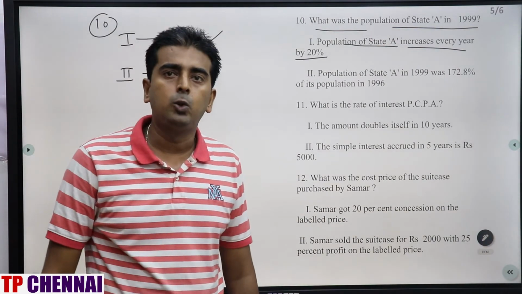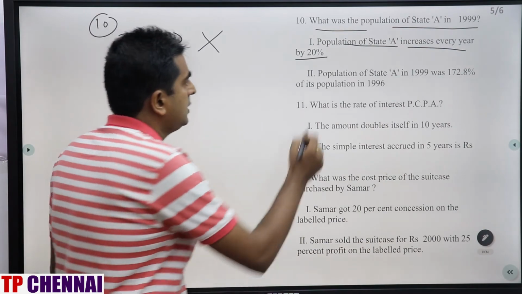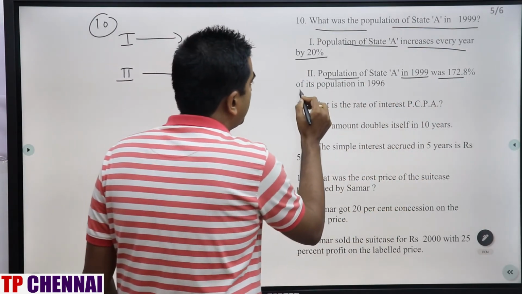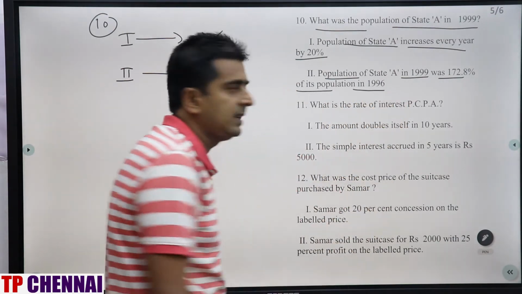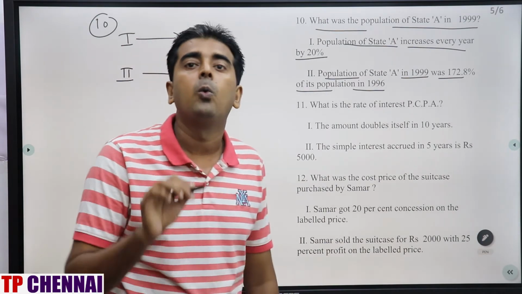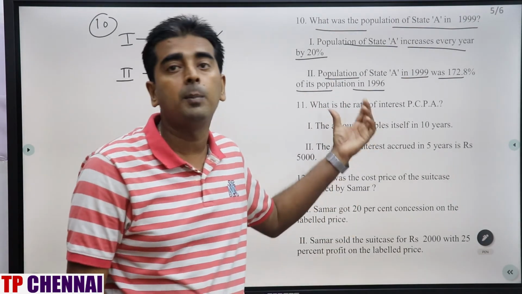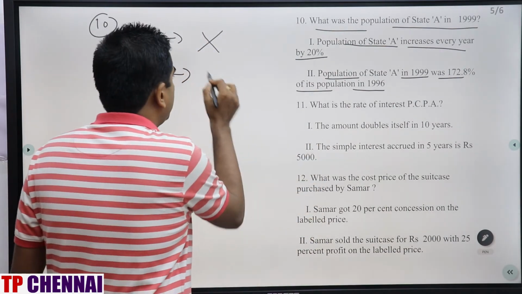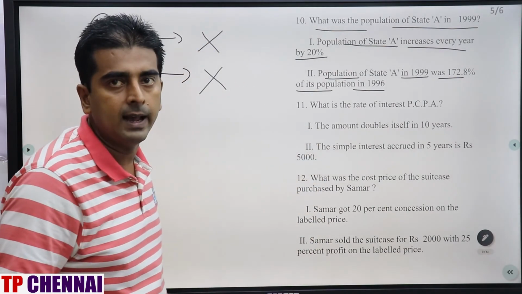Now we'll see statement 2. Population of state A in 1999 was 172.8% of its population in 1996. Can you get the answer from this statement? No. What is the reason? Because you don't know the population of 1996. That means from the second statement alone you can't find out the answer.